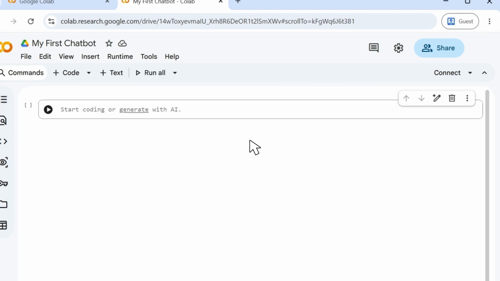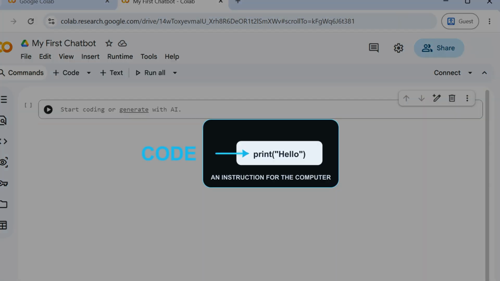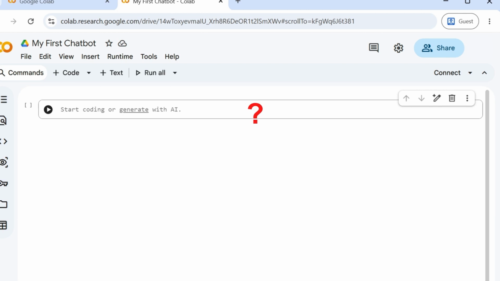Let's look at the main area where we are going to write our first instruction. In the middle of the page, you should see a rectangular area. This is called a code cell. We write our instructions inside this box, and then we press the play button on the left to ask the computer to perform them. A computer instruction written in a programming language is called code. Now, you may be looking at this empty box and asking, what should we write here? Well, remember what I said at the beginning.